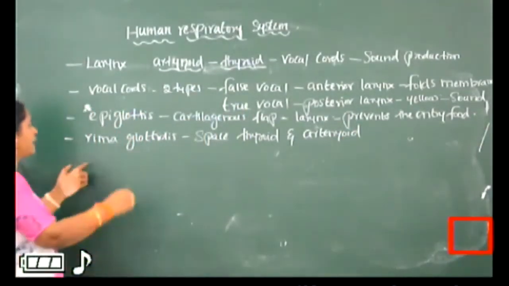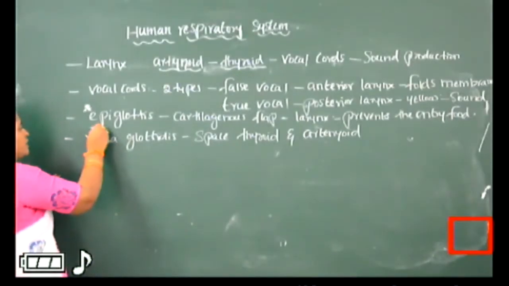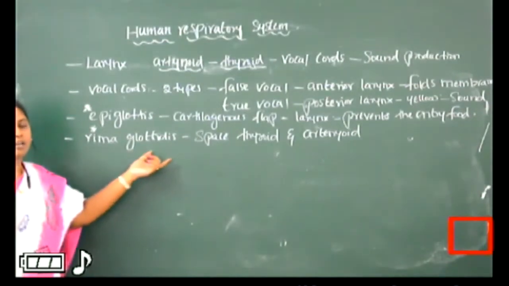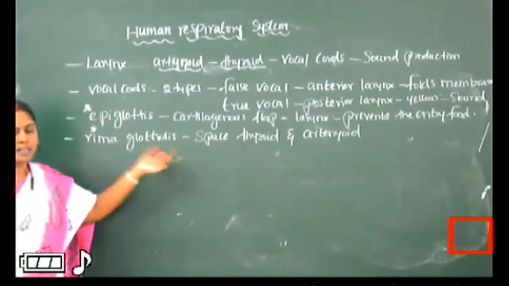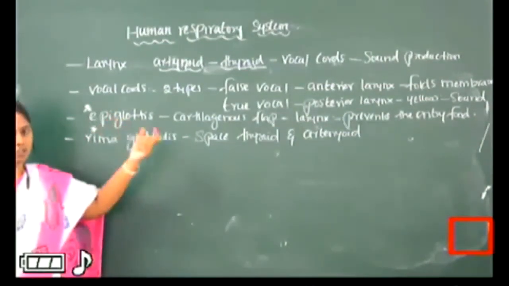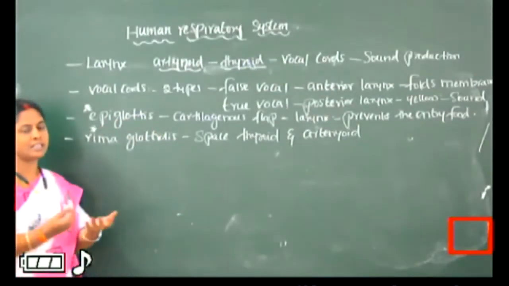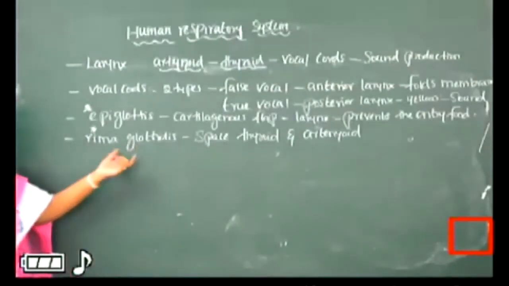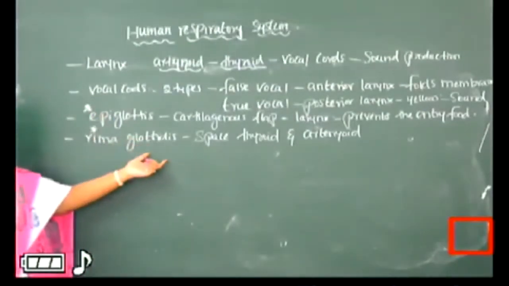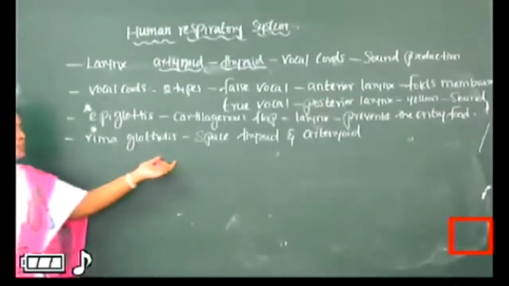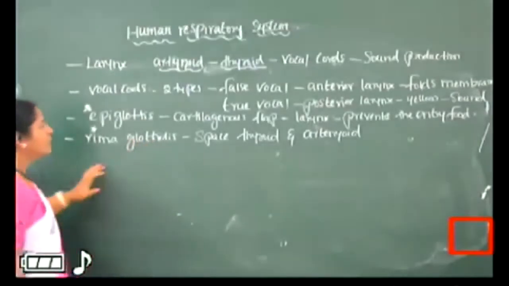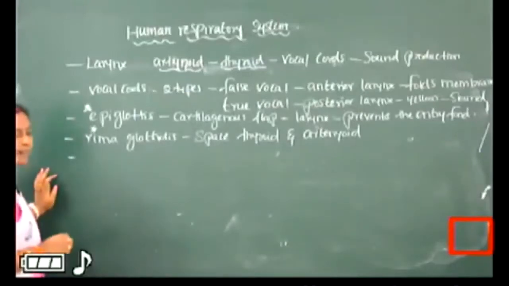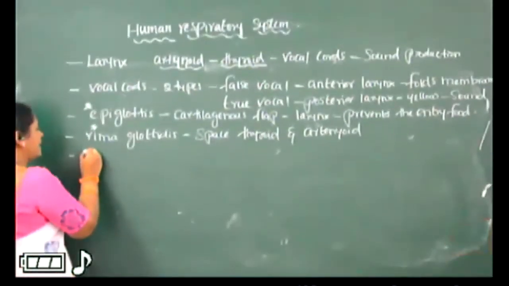Very important, children. Where is rima glottidis present? Rima glottidis is present between thyroid and arytenoid. And on the larynx, that is towards the ventral part of the larynx.